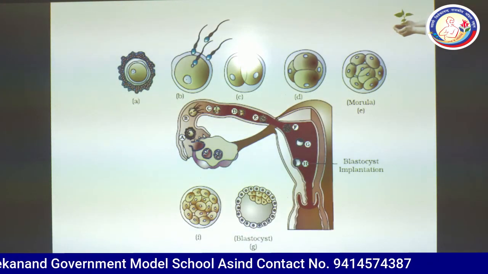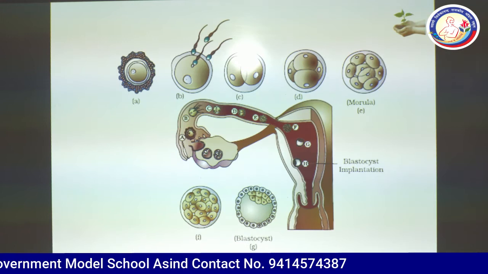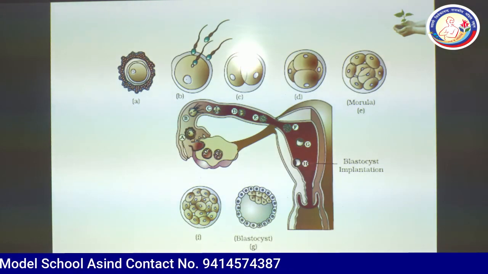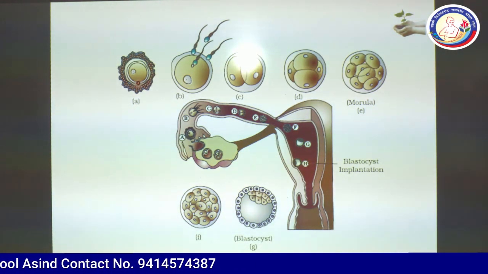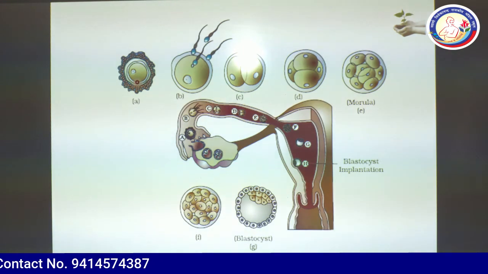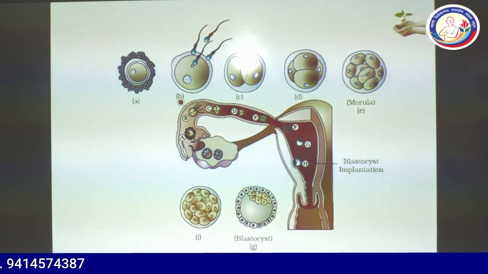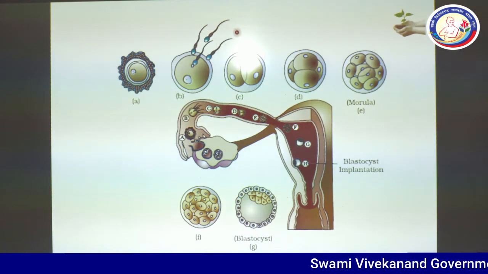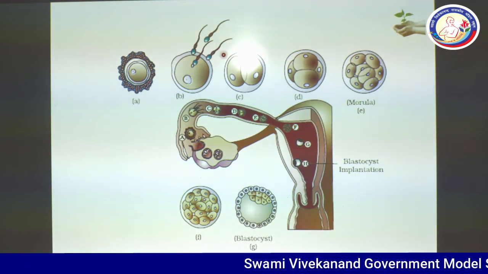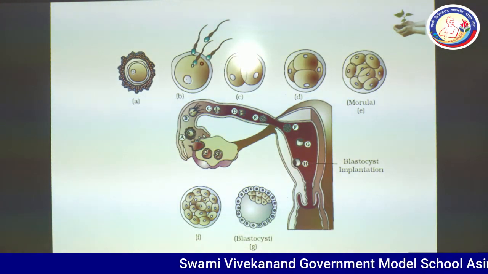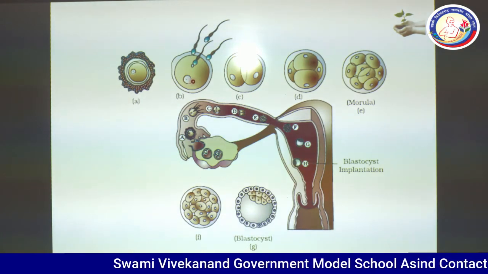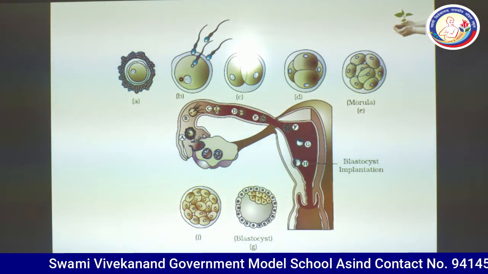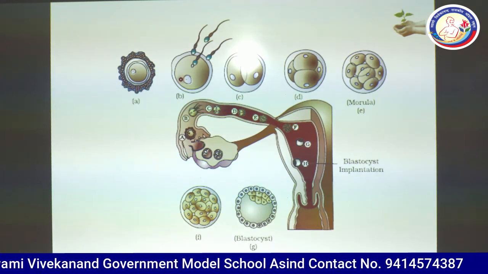Now have a look at figure number 3.11. You can see this was the ovum. In the second one, fertilization is being carried out, and you can see one sperm has entered the cell and the rest of the other sperms have died. As it enters, it will show the fertilization and the zygote is formed.